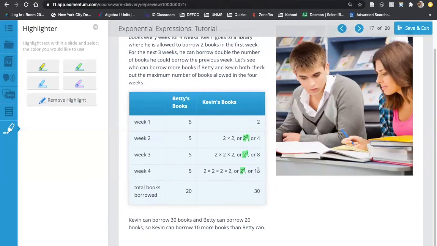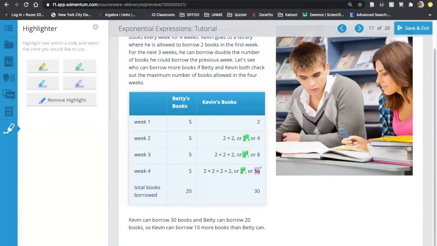If he's able to borrow 16 books this week, the following week, again, he can still borrow twice as many books as he borrowed the week before. So can somebody tell me how many books should he be able to borrow for this last week, week 5? Actually, wait a second. No, my bad. That's just adding up how many. I was thinking about week 5, right? So this here is the total that he could get. Sorry, I misread the question, which does happen, right?